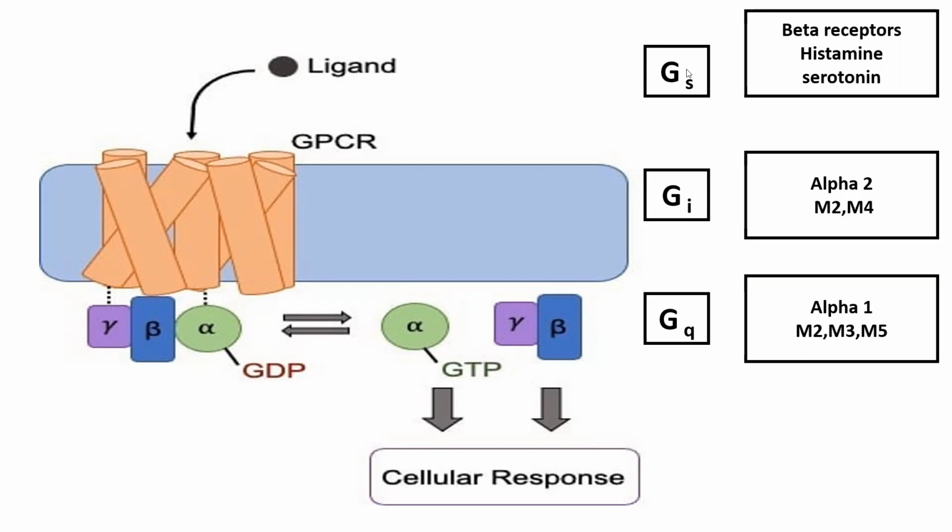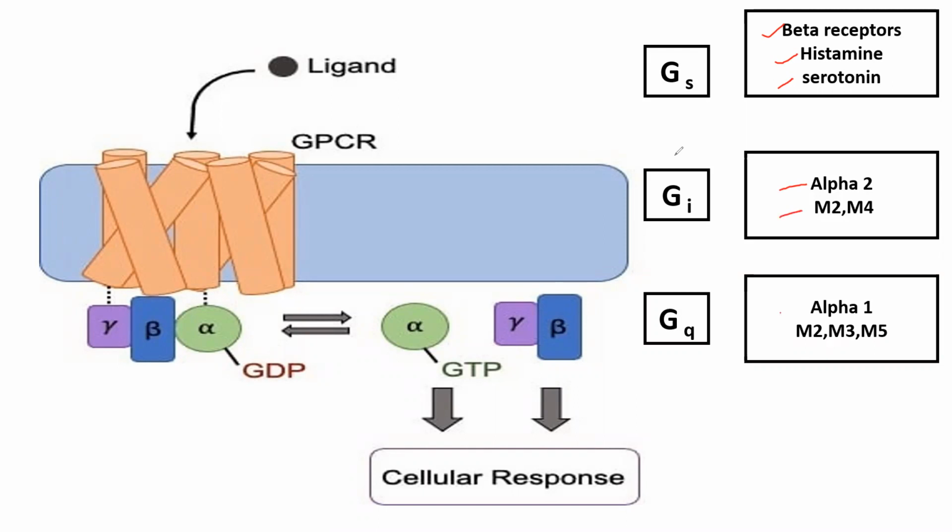So here, G protein coupled receptor has three forms: GS, GI, GQ. And what are the examples of those GS, GI, GQ? That's it, nothing much. For GS, the examples are beta receptors. In ANS, you will be dealing with beta 1, beta 2, beta 3, histamine receptors, and serotonin receptors. In GI, you have alpha 2 receptors, same in sympathetic system, M2, M4 receptors in cholinergic system.